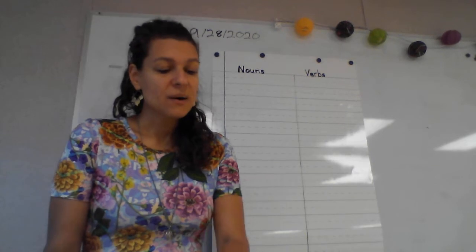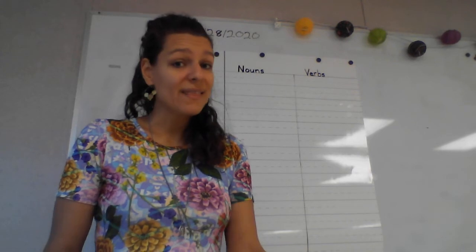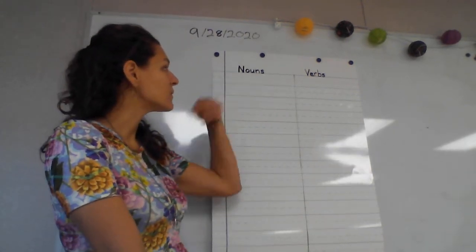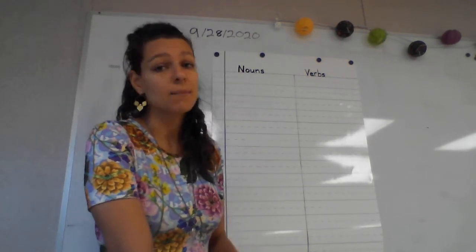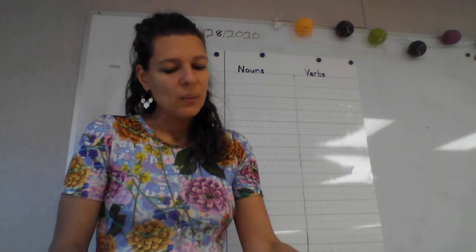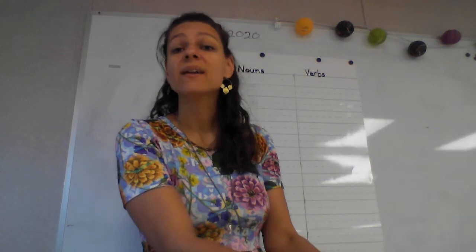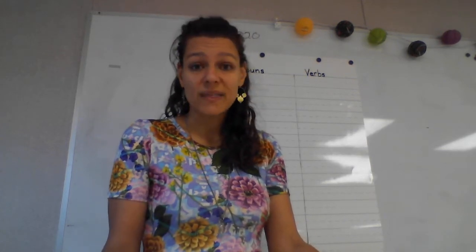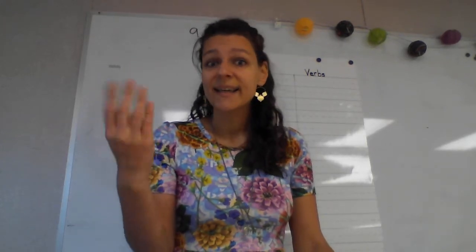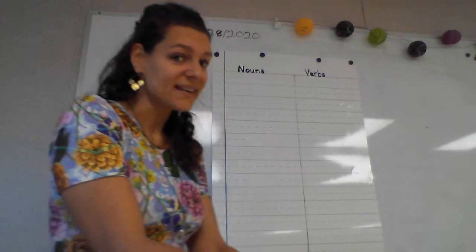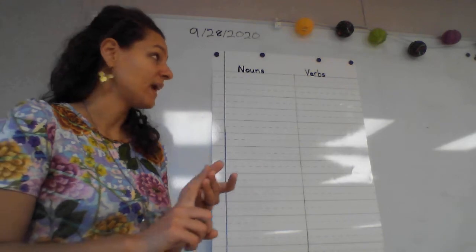Anything in English that is a person, a place, or a thing is a noun. So I want you to say that. Listen and then say it with me. A noun is a person, a place, or a thing. We also say an idea sometimes, but we're not going to talk about that very much right now. I like to say anything you can see or touch is going to be a noun. So those are nouns. A noun is a person, place, or thing.